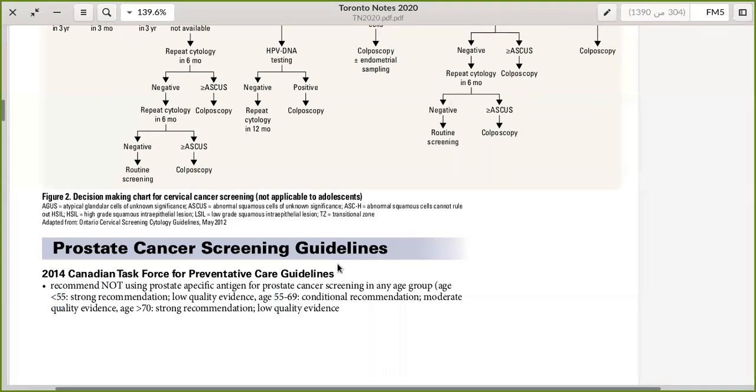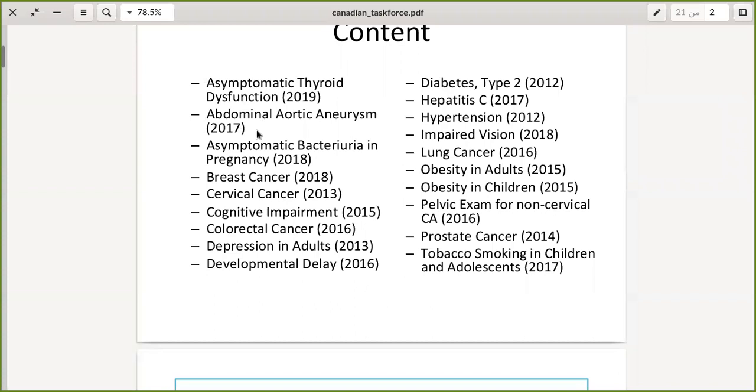Thank you very much for listening to this section of the presentation. Last thing, I will just mention that there are other guidelines for other diseases.